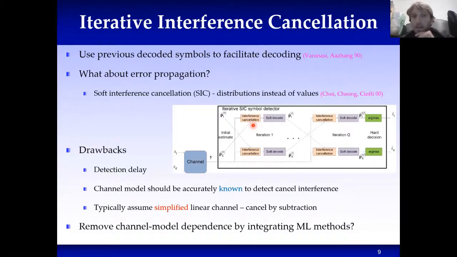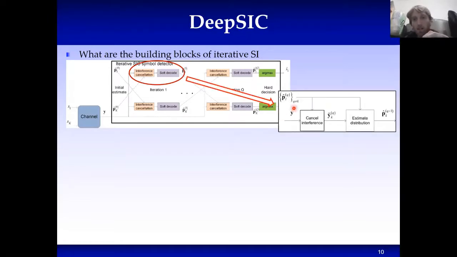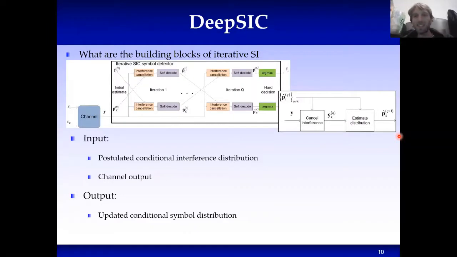And how do we do that? Well, let's first examine the basic building blocks of iterative interference cancellation. And those building blocks consist of this block which cancels the interference from the channel output based on the previous estimate. And there's another block which uses this interference-canceled estimate in order to recover the current symbol. So when we look at it, we see that for each block, its inputs are the channel outputs and the postulated conditional interference distribution. And the output is the conditional distribution of the current symbol.